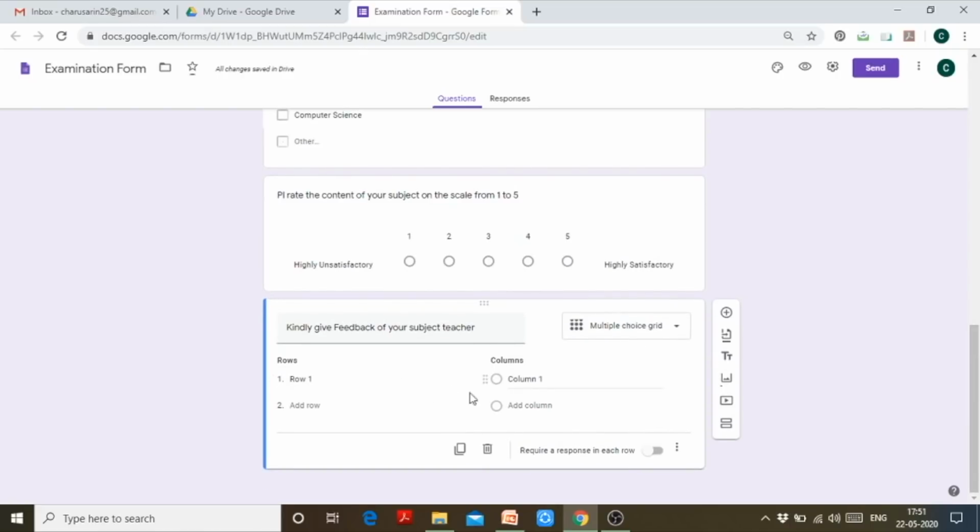Now it is asking me rows and columns. Please remember, rows are your horizontal lines and columns are your vertical cells, right? So in the rows I'm defining satisfaction level.